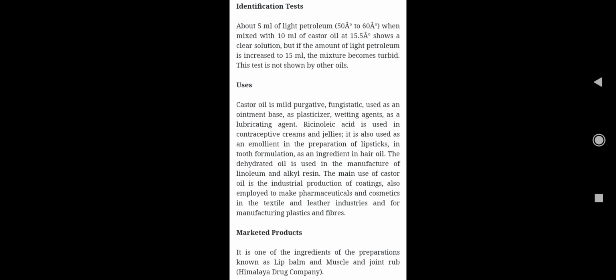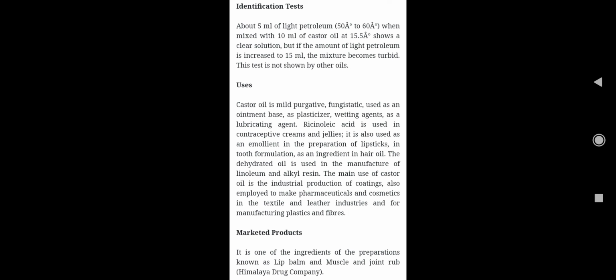Coming to the uses, we can use it as a mild purgative, then fungistatic, it can inhibit the growth of fungus, used in ointment base, plasticizer, wetting agent, lubricating agent. Ricinoleic acid is used in contraceptive creams and jellies also, and it is used as an emollient in the preparation of lipstick, tooth formulations, and is an ingredient in hair oil, right?